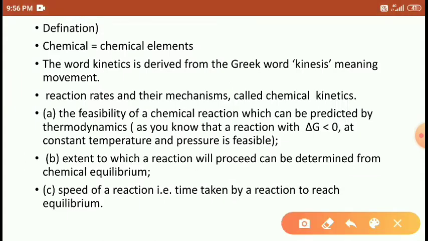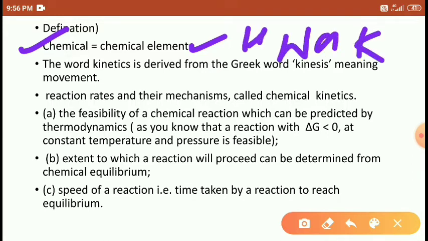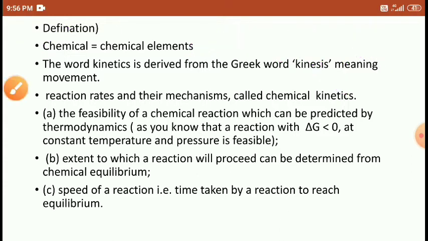So, what is chemical kinetics? Chemical means the chemical elements like hydrogen, sodium, potassium, iron, whatever the 118 elements present in the periodic table; all are considered chemical elements. Friends, what is meant by kinetics?